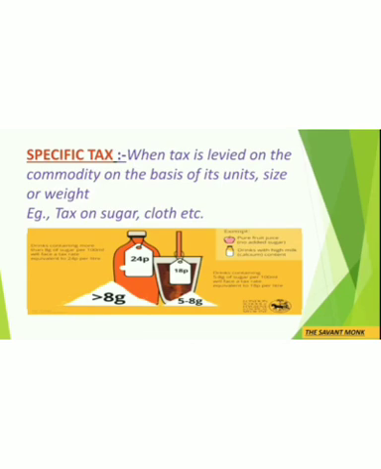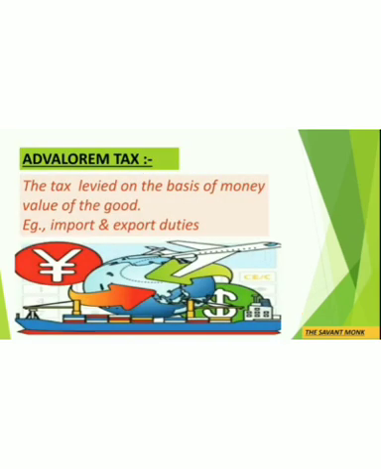Then we have specific tax. When a tax is levied on the commodity on the basis of its unit, size or weight, example tax on sugar, cloth, etc., then that is specific tax. Specific tax is a fixed amount of tax placed on a particular good. It is also referred to as per unit tax and it depends on the quantity sold, not price. Example, tax on per liter of petrol, it does not vary with the cost of the good, okay? So per kg of sugar, per liter of petrol, etc. is an example of specific tax.